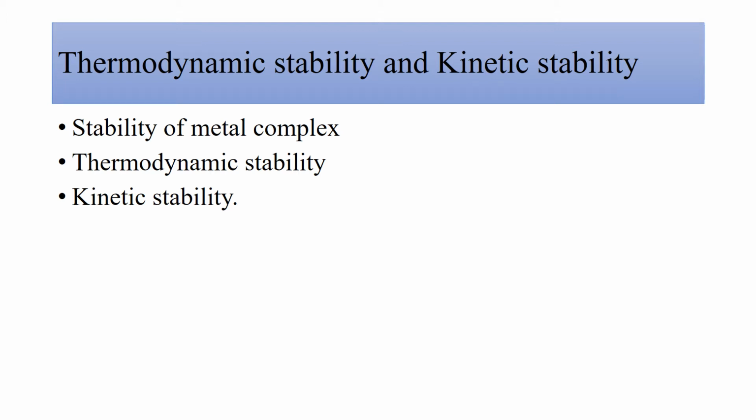The two important terms in stability are thermodynamic stability and kinetic stability. The stability of a metal complex generally means that it exists under favorable conditions without undergoing decomposition.